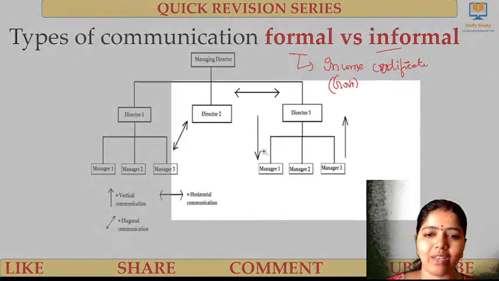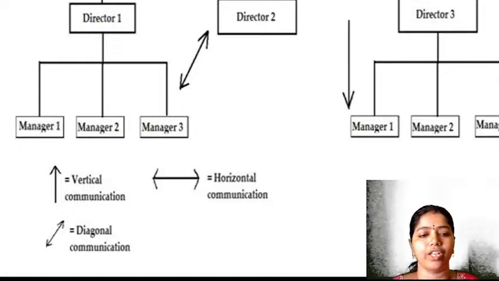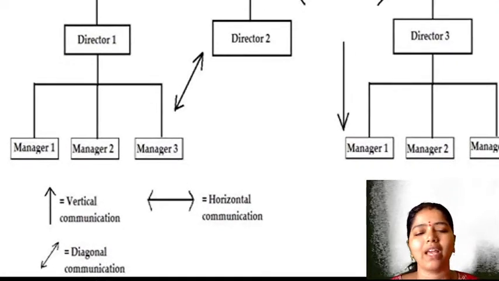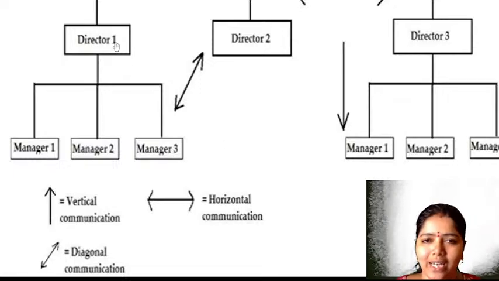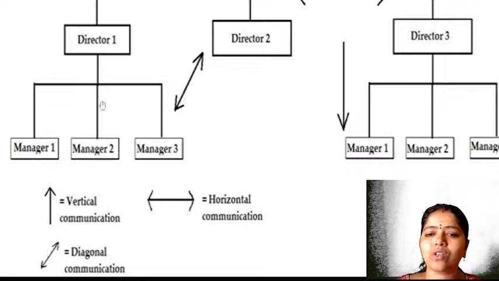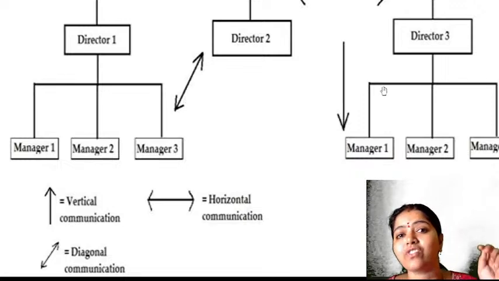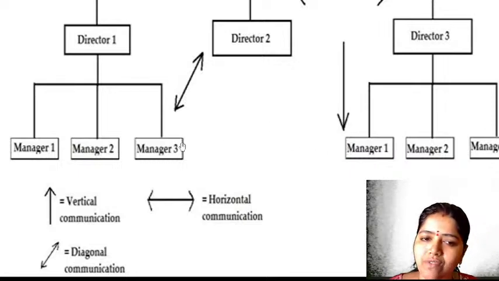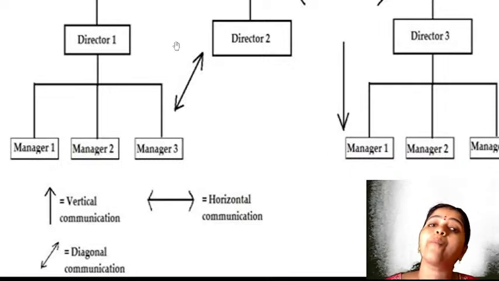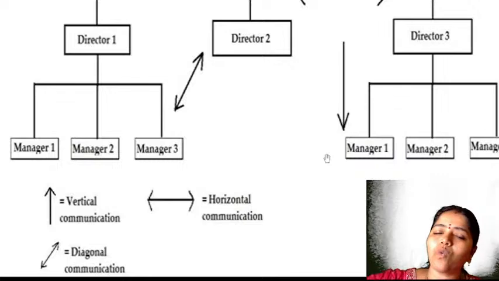And then, very important: vertical communication, horizontal communication, diagonal communication. You may get simple questions from this part. What do you mean by vertical communication? When a manager talks to a director, it's called vertical communication. Similarly, when a director gives an instruction or order to the manager, that is also vertical communication. When it goes from manager to director, it is called upward communication. When an order comes from the director to manager, it is called downward communication.